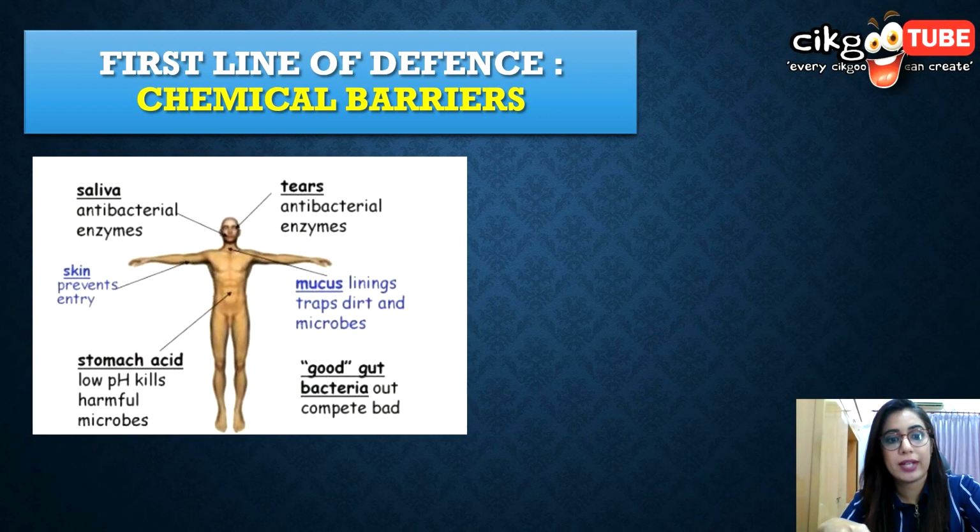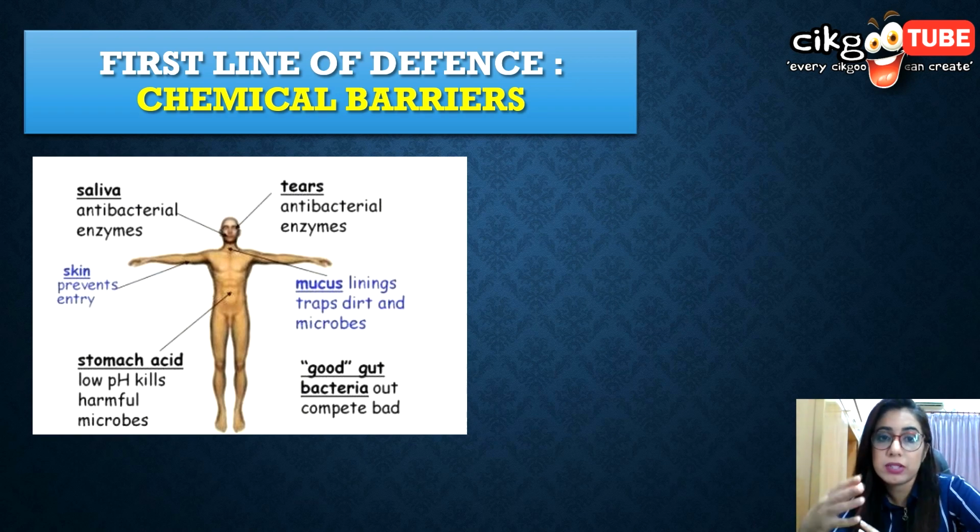Okay, now let's look at the chemical barriers in the first line of defense. So the chemical barriers are whatever is produced by your body that can actually prevent the entry of microorganisms or pathogens. Now we have saliva, tears, the skin when we sweat, the sweat is a chemical barrier. Okay, mucus lining, stomach acid, and also some bacteria, some good gut bacteria.